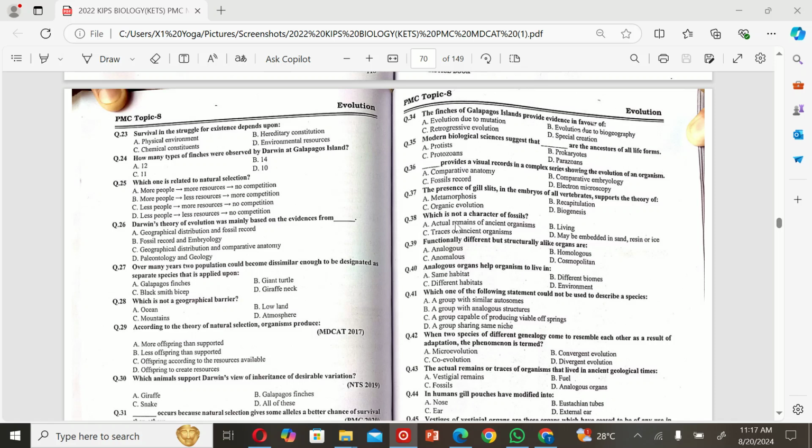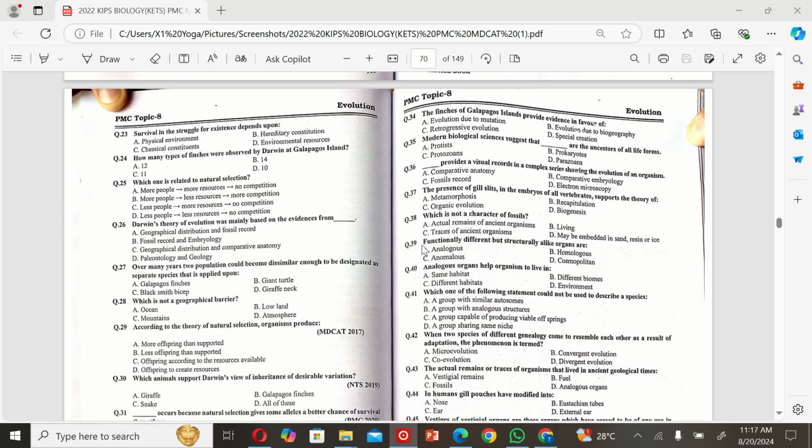The next MCQ is: which is not a character of fossils? A. Actual remains of ancient organisms. B. Living. C. Traces of ancient organisms. And D. May be embedded in sand, resin, or ice. So the correct option is B.